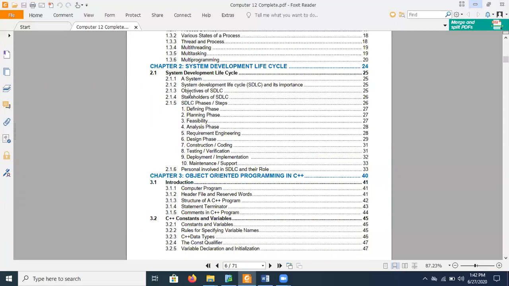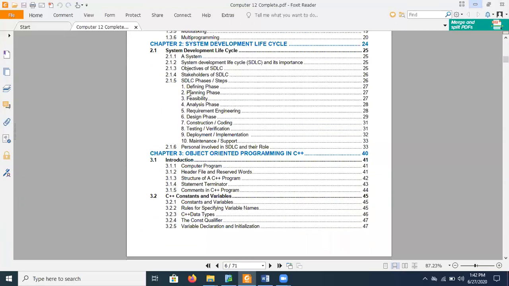Then we will discuss chapter number 2, and in chapter number 2 you will learn about the system development life cycle. Here a system is basically defined as software, because the rest of the chapter is related to software. So chapter number 2 is also related to the schema of software, that is, how software is built. Therefore, system is known as software.